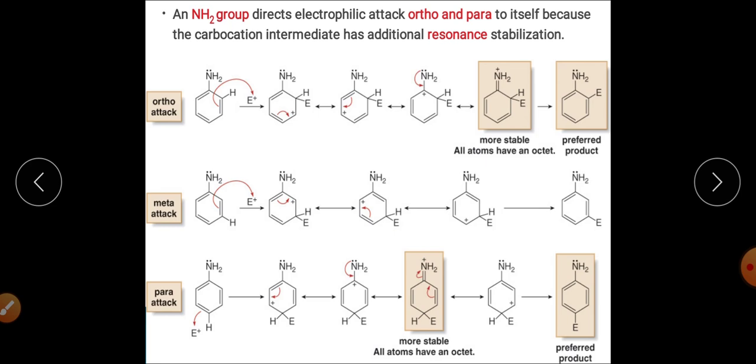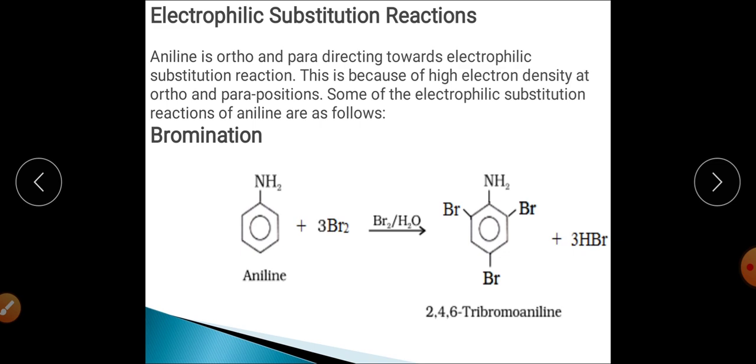Or in other words, this is ortho para directing in its nature, as it has a plus R effect. So when it provides the electron, it will increase the electron density mainly at the ortho and para positions, and that's why the incoming electrophile will attack at these two positions only in comparison to the meta position, right? That's why it is ortho para directing in its nature.